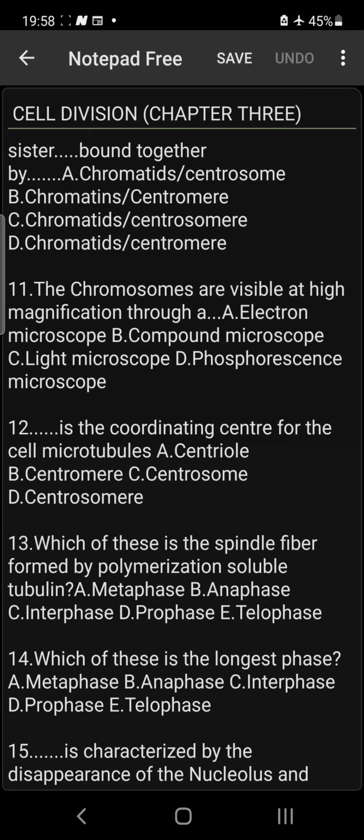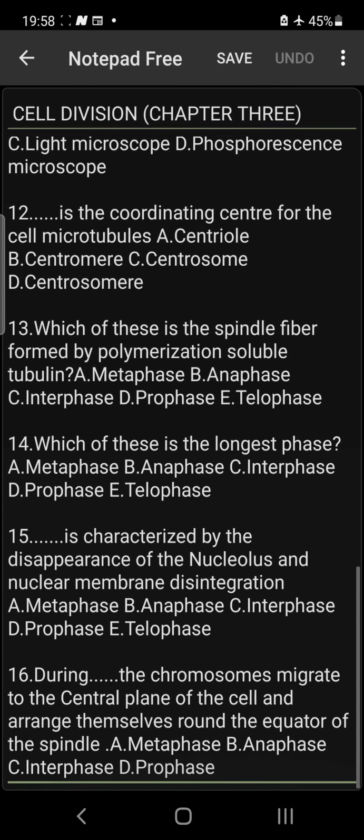Take note of that. Number 12, dash is the coordinating center for the cell microtubules. The answer is what? Centriole. Take note of that.